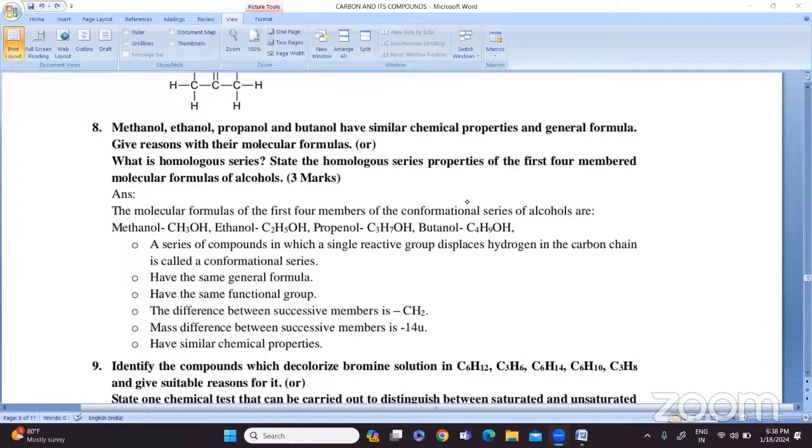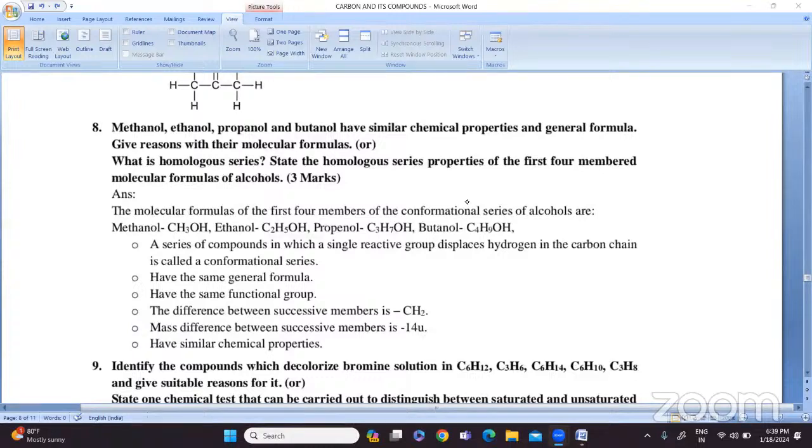So the question is asked in two ways about the alcohols. So what is homologous series? And you have to mention the properties of the first four members of the alcohols. So this question is for 3 marks.